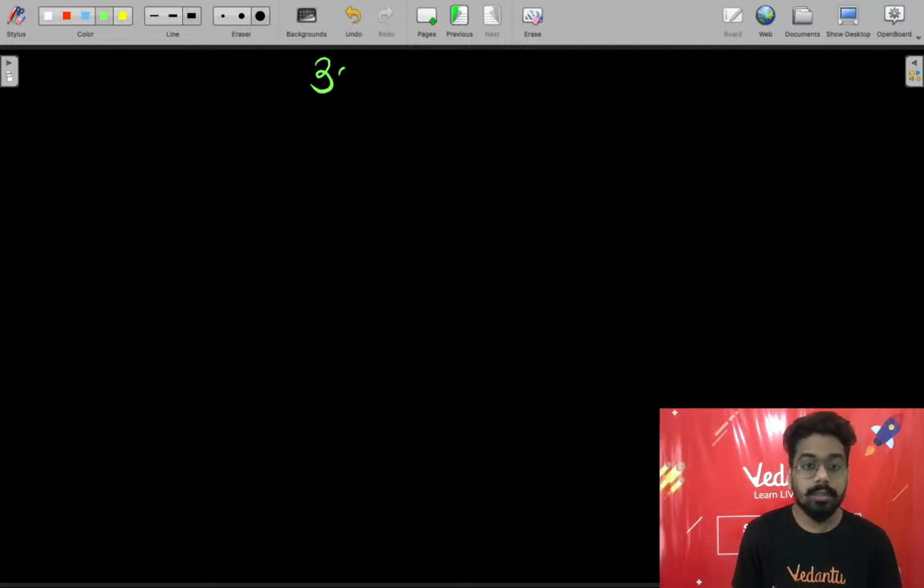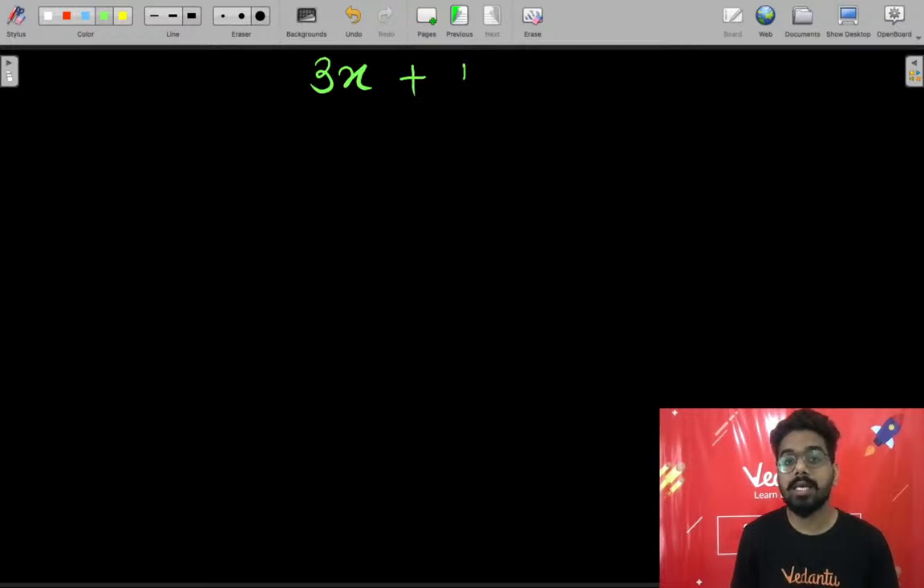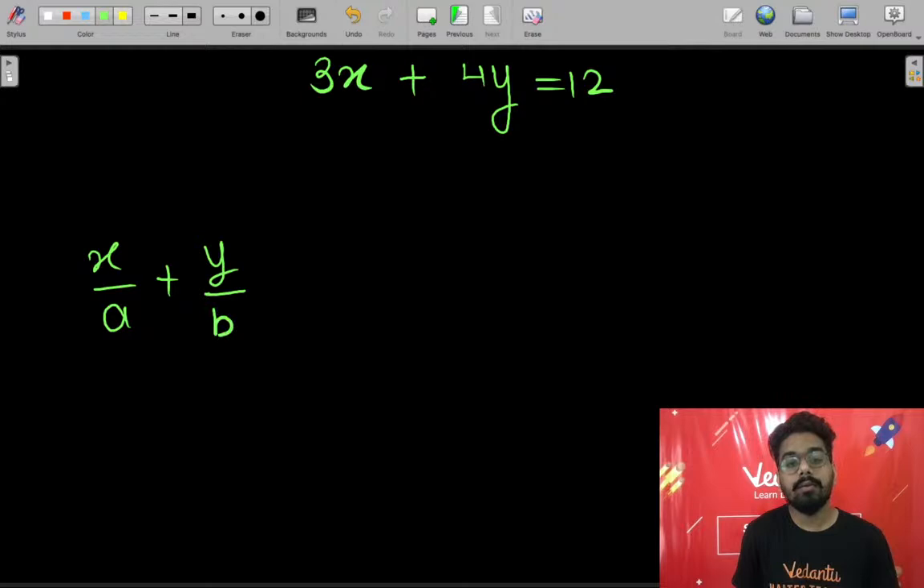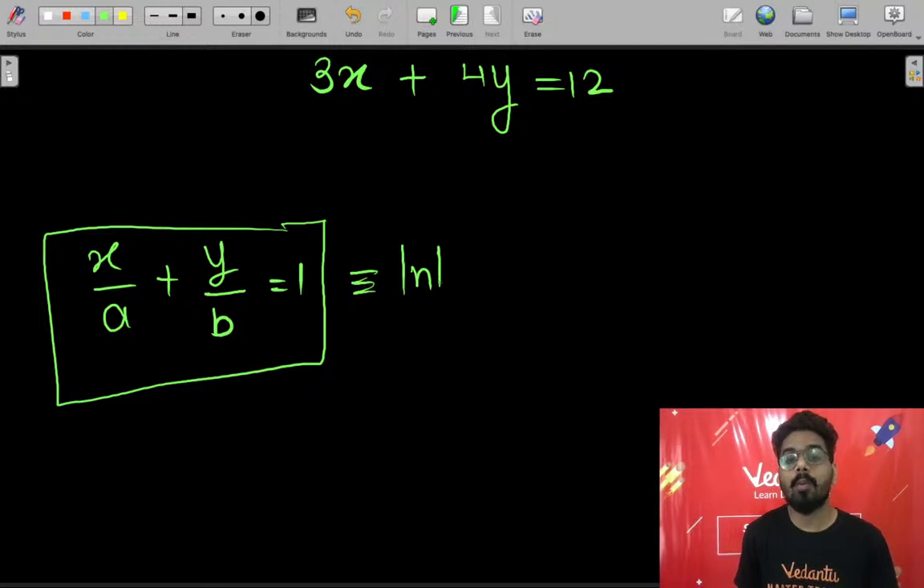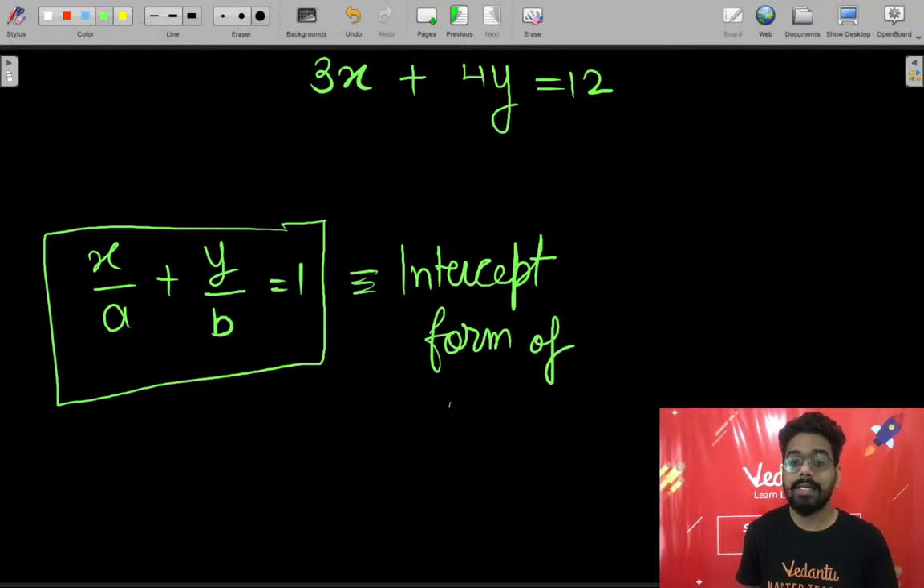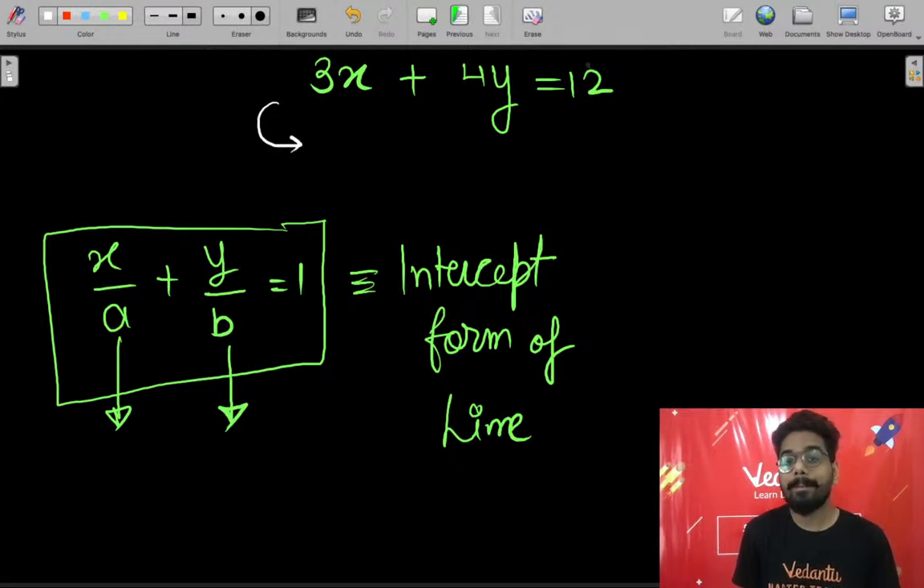Okay. 3x plus 4y is equal to 12. Now always remember that x upon a plus y upon b is equal to 1 is the intercept form of the line. You will write down in your notebook, intercept form of line. ये लाइन का इंटरसेप्ट फॉर्म है, where we will say that a is the x intercept, b is the y intercept. So I will convert this equation of the line in this format by making the right hand side equal to 1.